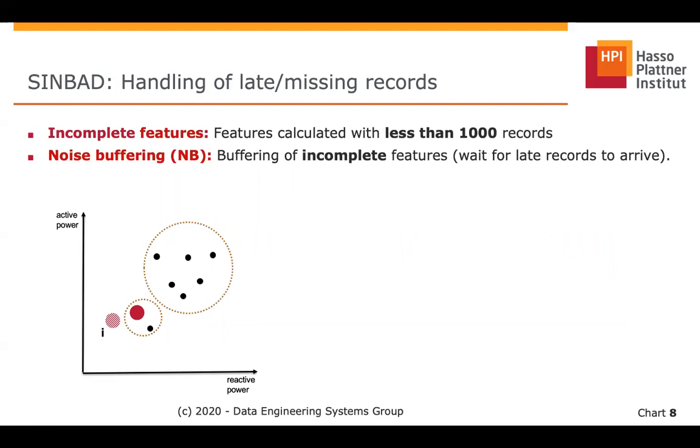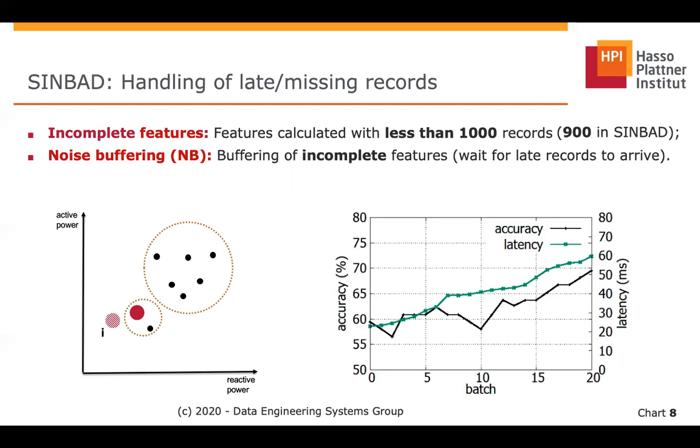So to improve accuracy, it is important to wait for late records to arrive before calculating the value of features. That's the job of the noise buffering mechanism, which allows Simbad to wait for late records to arrive before processing them. However, it's important to highlight that there is a trade-off between accuracy and latency. The more we wait for late records, the largest the latency will be, but also the most accurate the solutions will be.